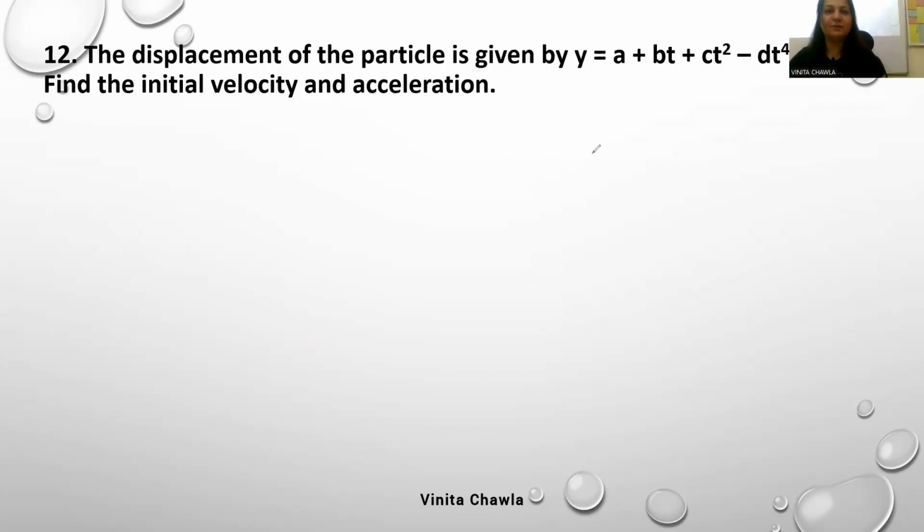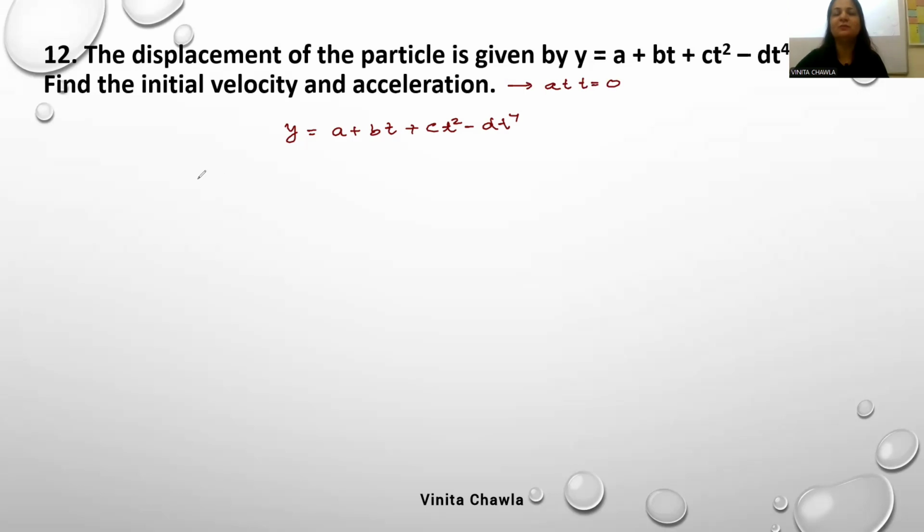The displacement of a particle is given by y is equal to a plus bt plus ct square minus dt to the power 4. Find the initial velocity and acceleration. Initial velocity means at t is equal to 0, we have to find the velocity and acceleration.